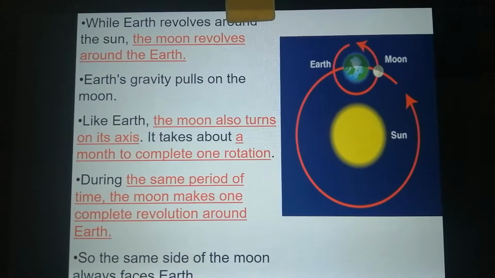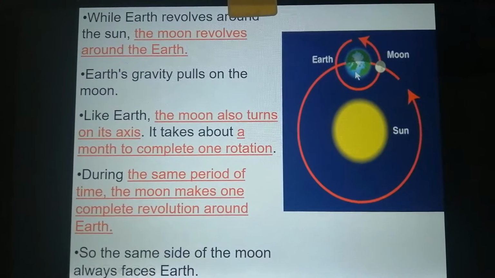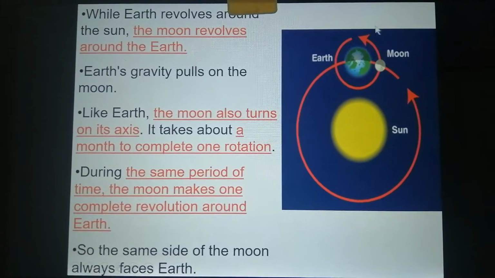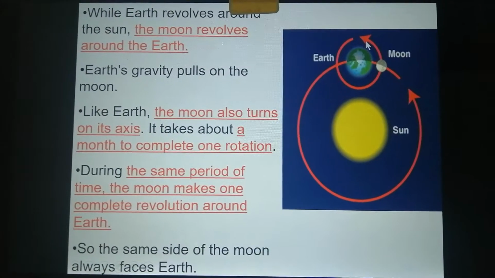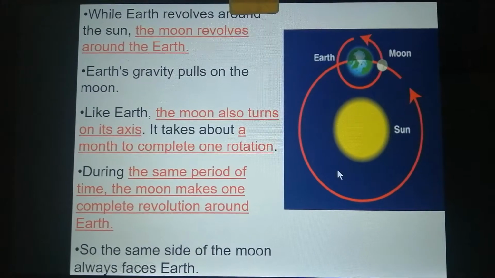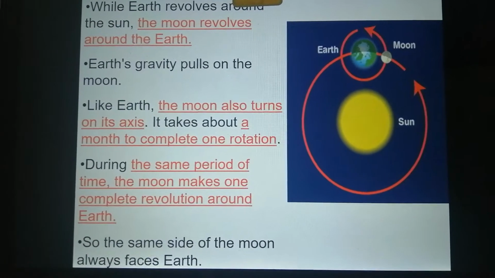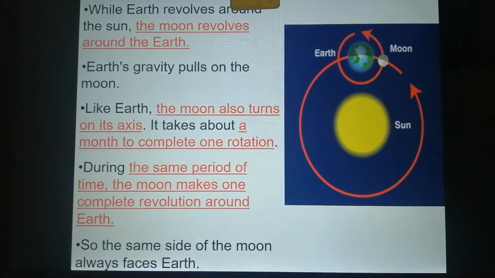Okay, so the Earth rotating around itself takes a day. The moon revolving around the Earth takes 1 month. The Earth revolving around the sun takes 365 days, or 1 year.